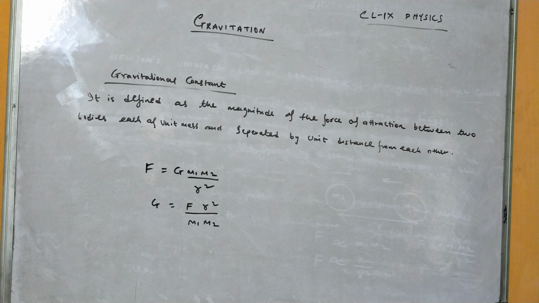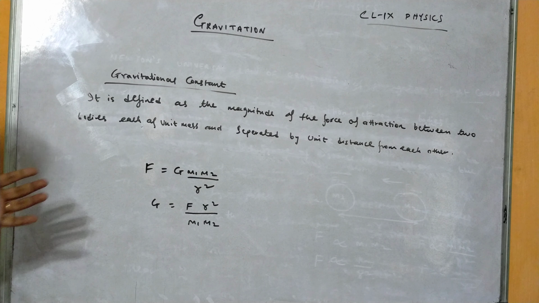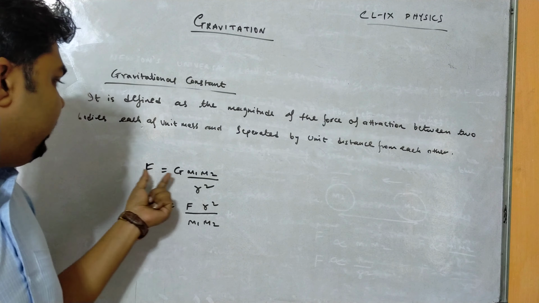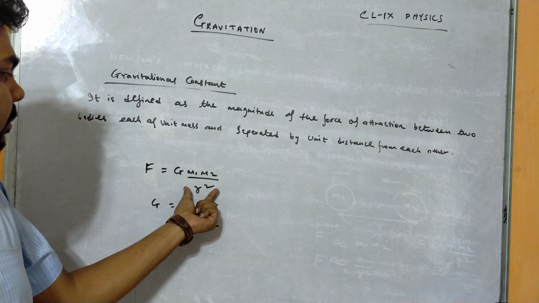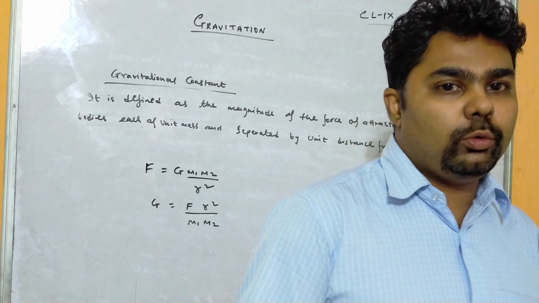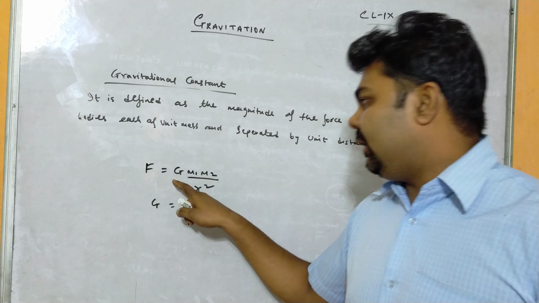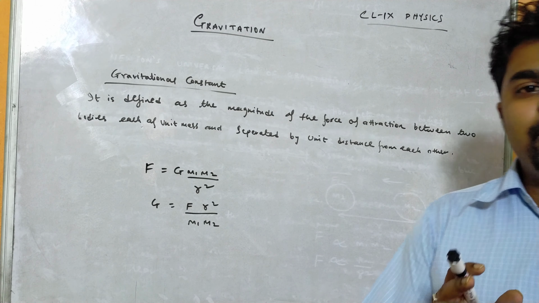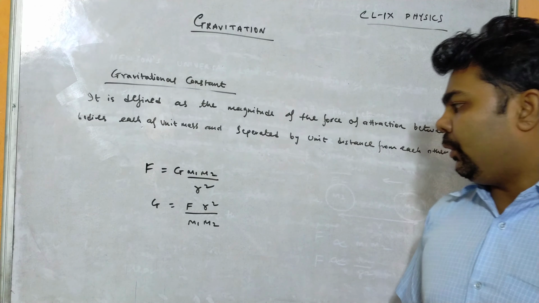The universal law of gravitation states that the force between two objects is directly proportional to the product of the two masses and inversely proportional to the square of the distance between them. When the proportionality sign goes, we get a constant of proportionality, called the gravitational constant. What is the definition of gravitational constant? Cross multiplying, we get capital G equals F into R square divided by M1 M2.